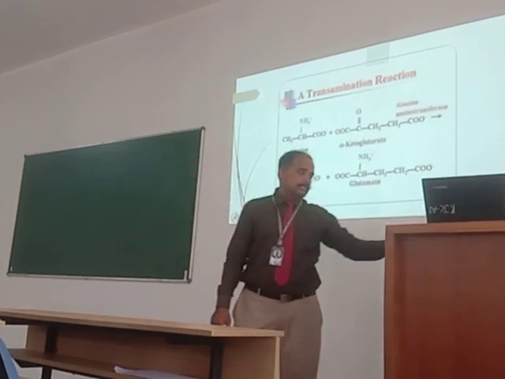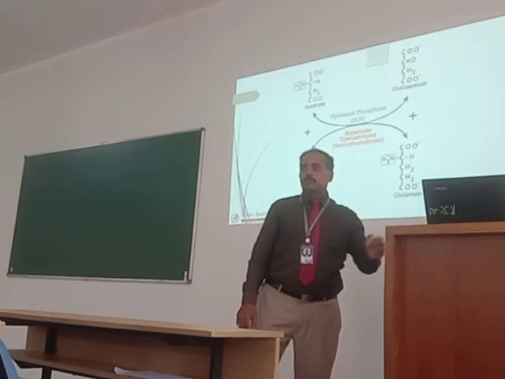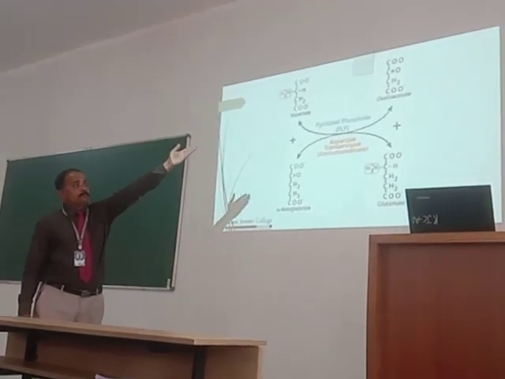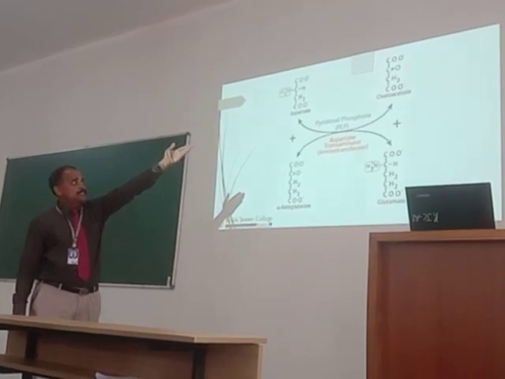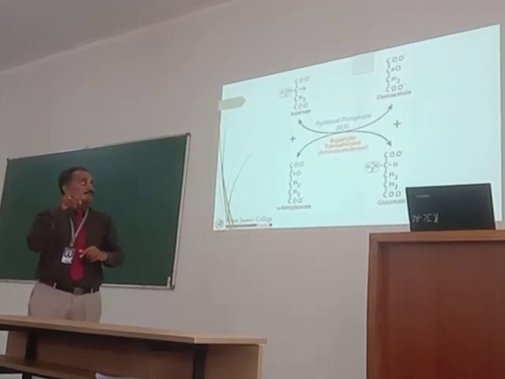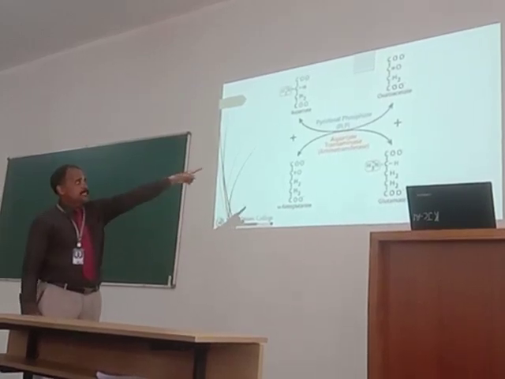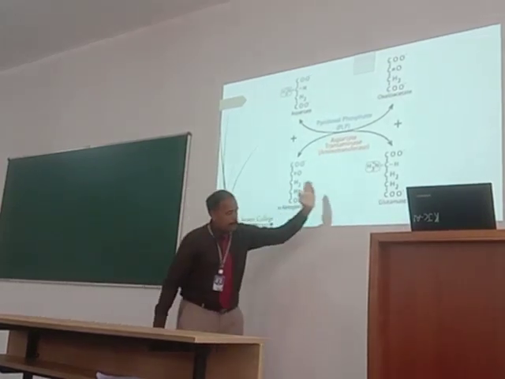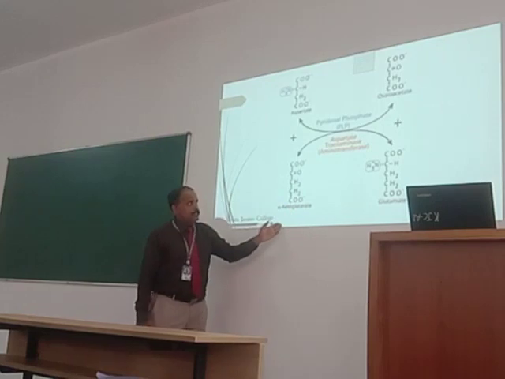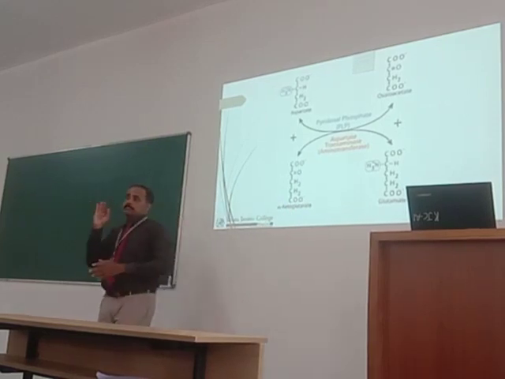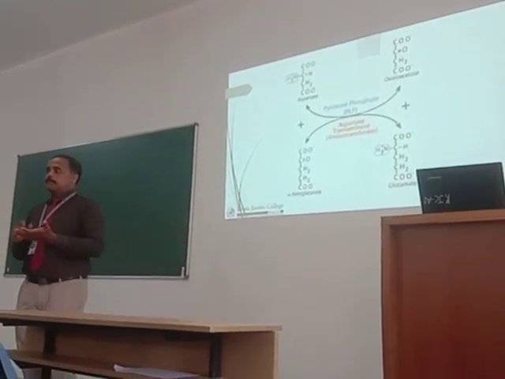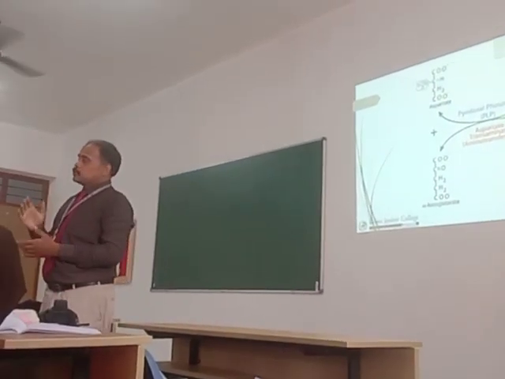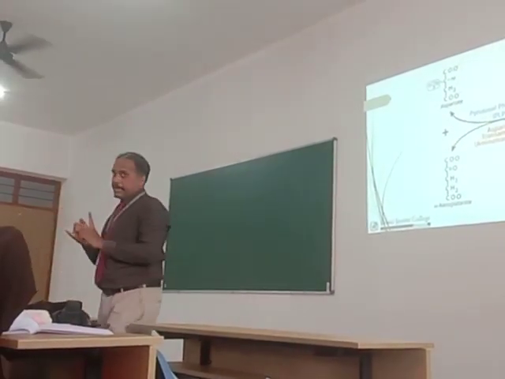Another example is AST. Aspartate is the starting substrate. Similarly, oxaloacetate is a keto acid and an intermediate of the TCA cycle, and the enzyme is aspartate transaminase. So here it again results in the formation of a new amino acid and a new keto acid. These two examples, please remember, are very important. We need to understand the definition of transamination, and the role of ALT as well as